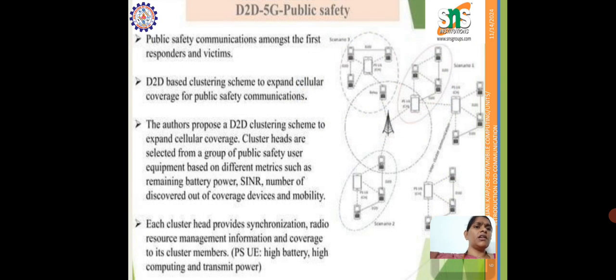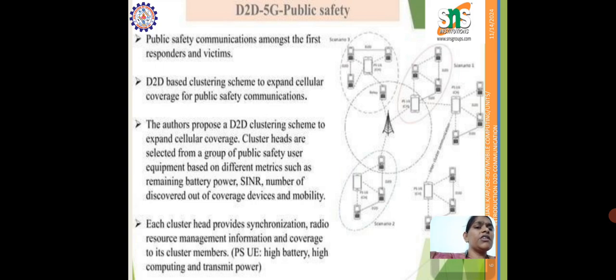Next, let us see about public safety. Public safety communication is among the first responders and victims. Here a D2D based cluster scheme is used to expand the cellular coverage for public safety communication. The purpose of the D2D cluster scheme is to expand the cellular coverage, and the cluster heads are selected from the group of public safety user equipments based on different metrics such as battery power, number of discovered out-of-coverage devices and mobility.